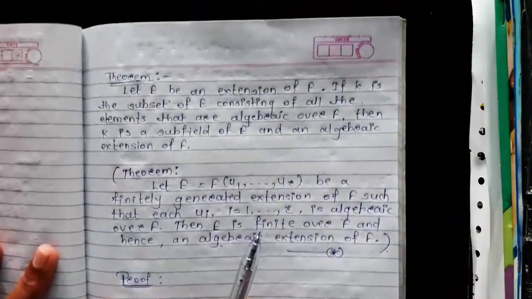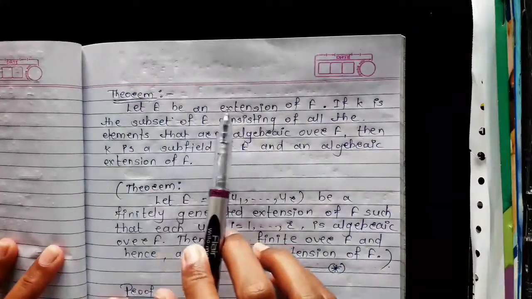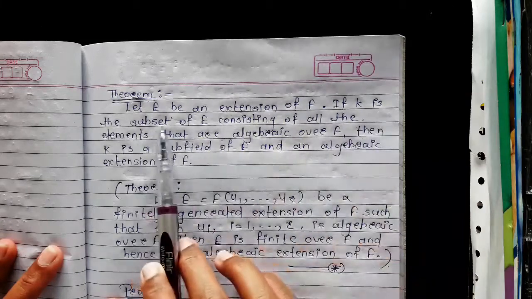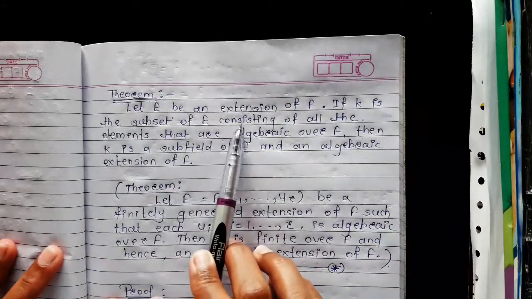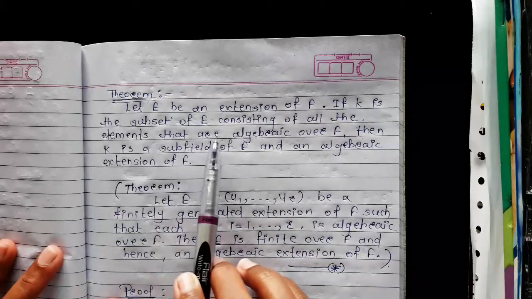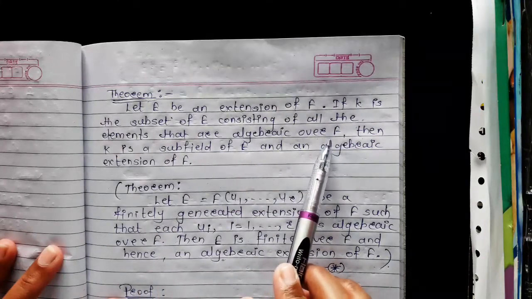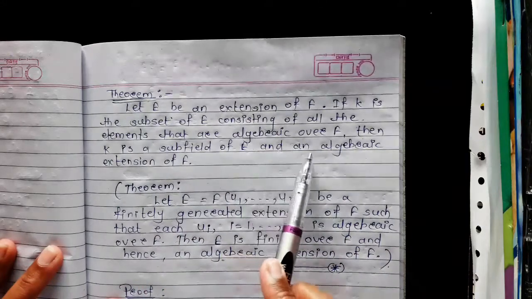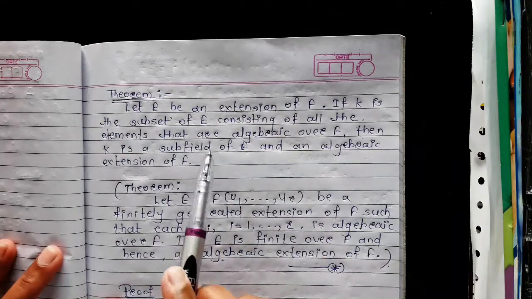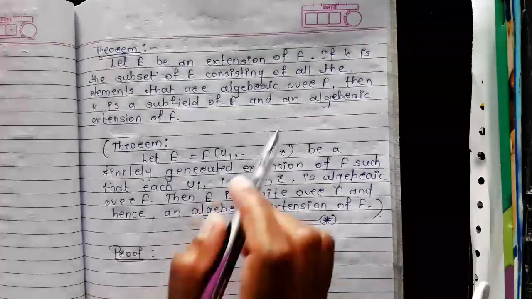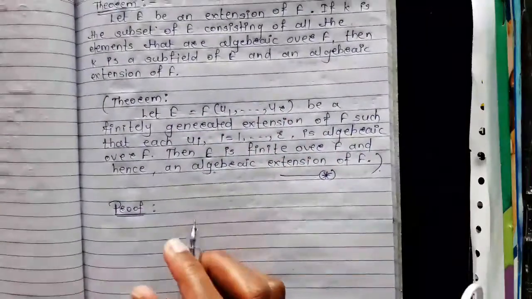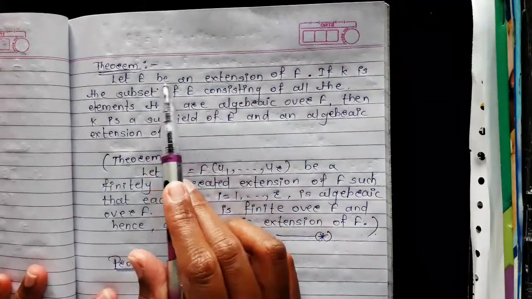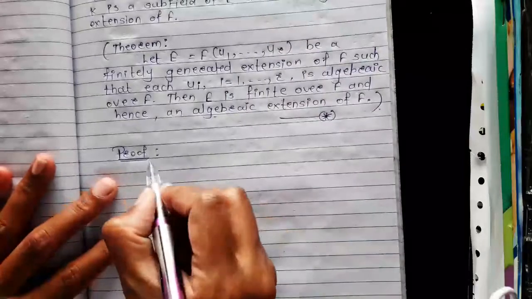The application of this theorem is our next theorem, whose statement is: let E be an extension of field F, and if K is a subset of field E consisting of all the elements that are algebraic over the field F, then K is a subfield of E and an algebraic extension of F. So let us start the proof of this theorem. First we write the given things. So what is given here? E is an extension of F.